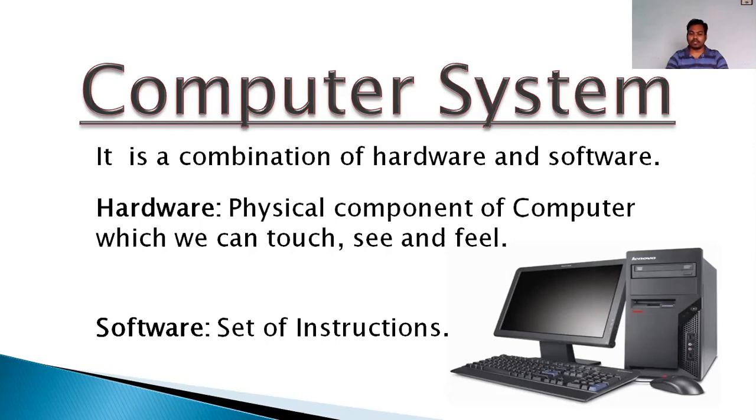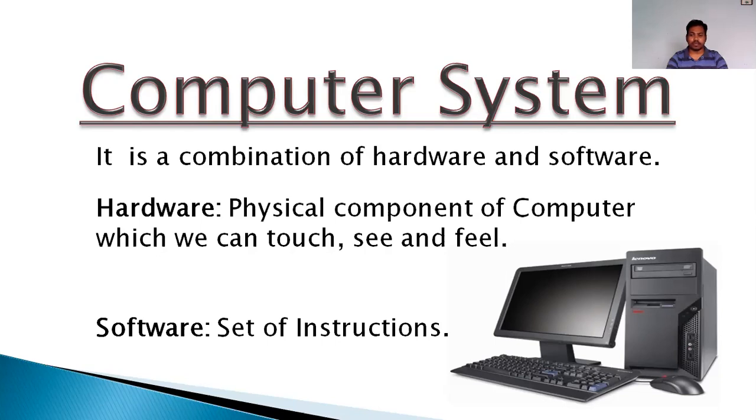Now next, what is software? Software is a set of instructions. Set of instructions means a program. What is an example of that? The operating system. An operating system is there in your system, and by system we generally mean the computer, right? Our computer is performing a task as we are giving instructions. How? Because there is one software installed in it, that is the operating system, right?